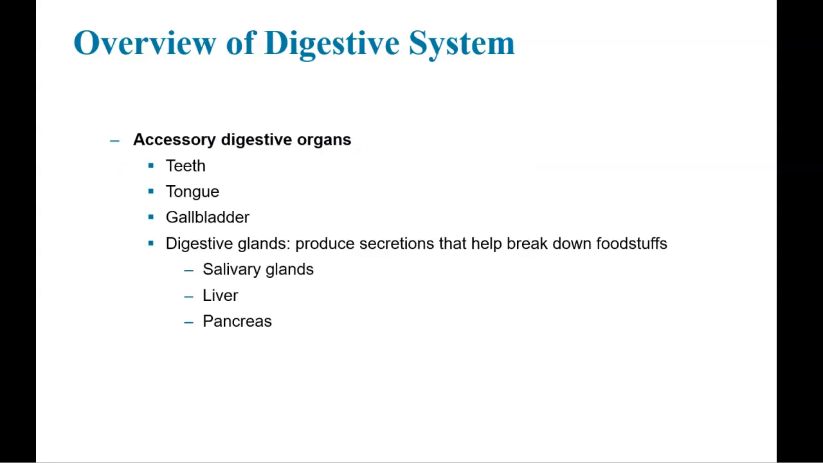The other group fall under the accessory digestive organs. So these include things like teeth, tongue, and gallbladder, and also digestive glands. These are glands that help the process of digestion by the secretions that they make, and that includes things like the salivary glands, the liver, and pancreas.